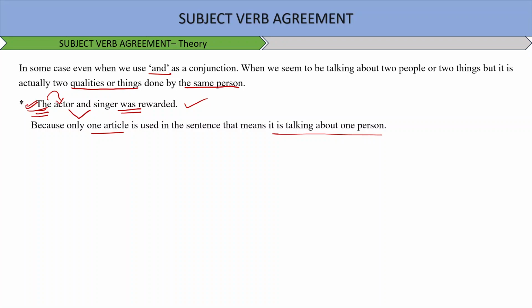Now this rule says that certain things or proverbs that come together because they are always used as a single entity take the singular form. For example, bread and butter is used as a single entity. Slow and steady is said as a single entity. Time and tide is said as a single entity. So these are some exceptions. In this case, we will treat them as a single entity, and so they will always take a singular verb. Time and tide, honor and glory, rise and fall will always take a singular verb. So this is one another type.